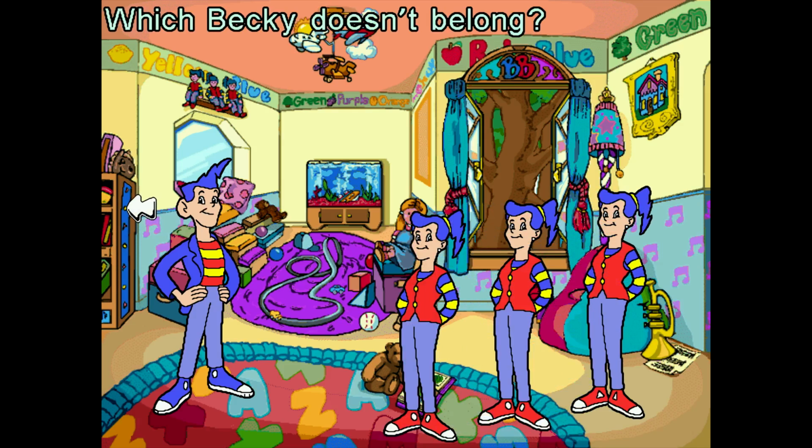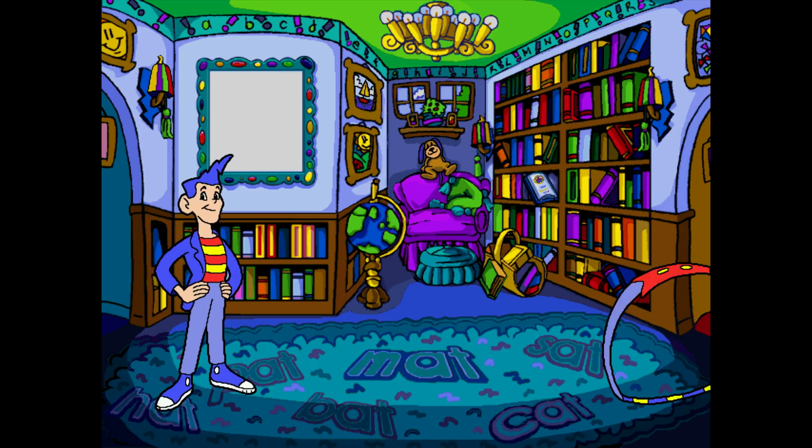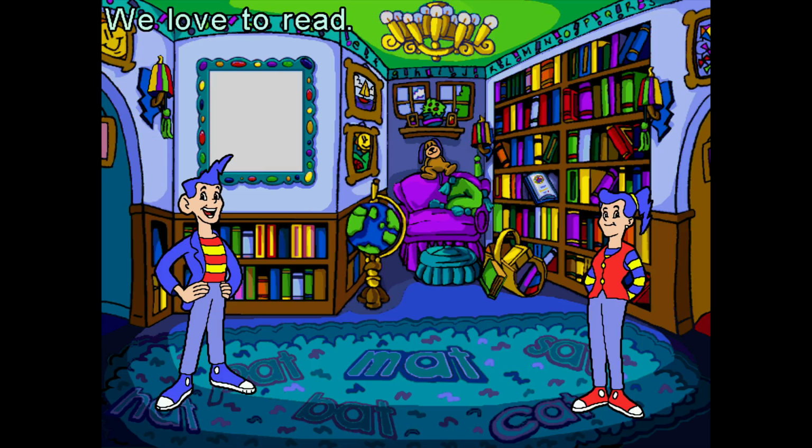Which Becky doesn't belong? Let's go ahead and move back this way. And we're in another part of the house. With so many books, we have our own library. We love to read. Where are their parents? That's an interesting question. So we've got this. Let's open up some more books.